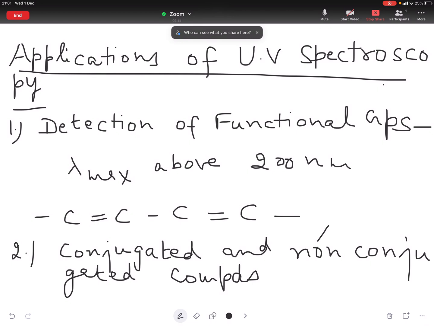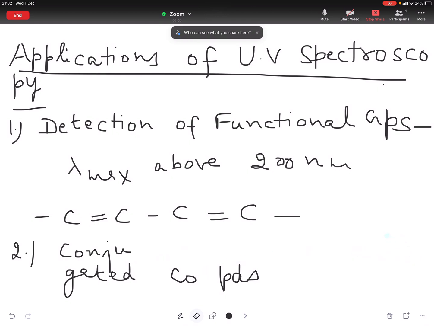Now, due to conjugation, both pi to pi star and n to pi star absorption bands in compounds which contain conjugation will absorb at a longer wavelength than those in compounds where no conjugation is there.